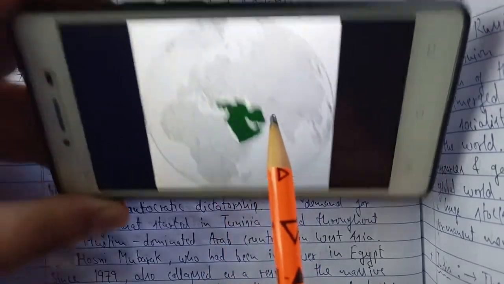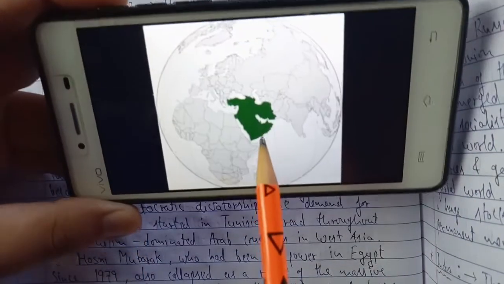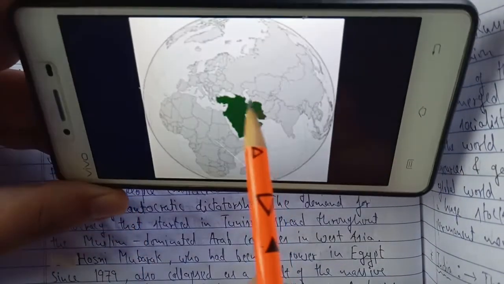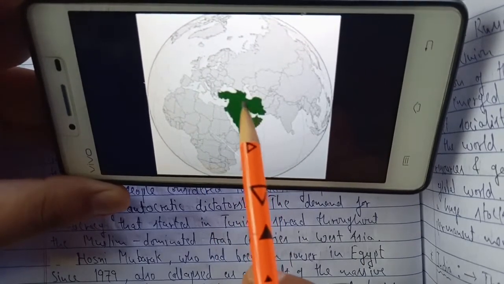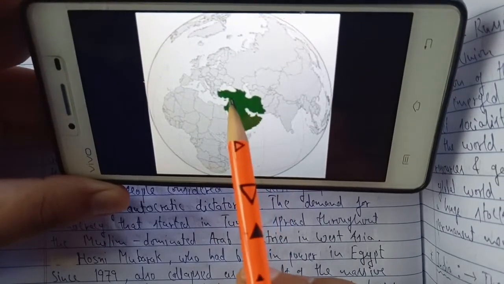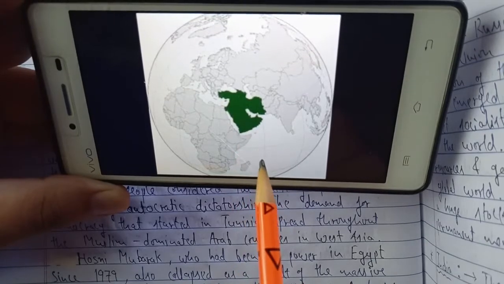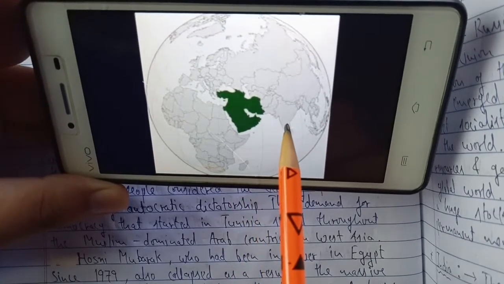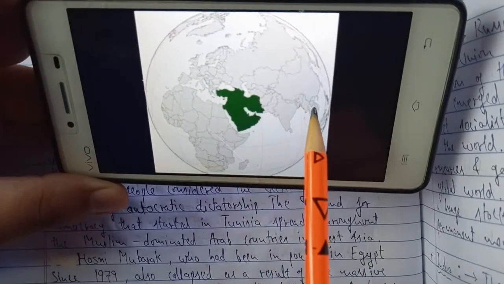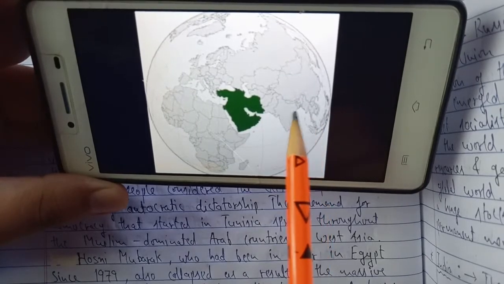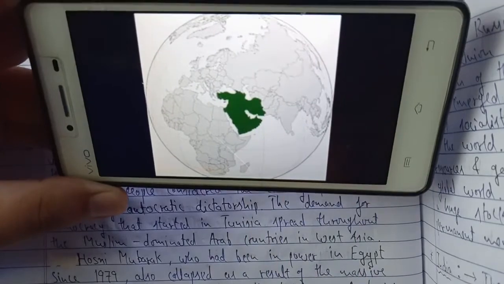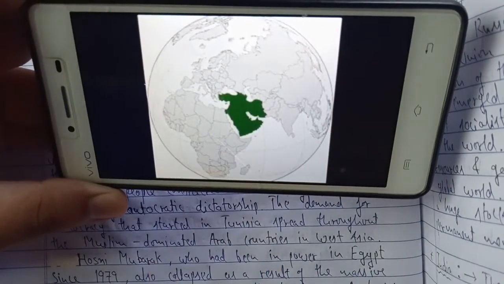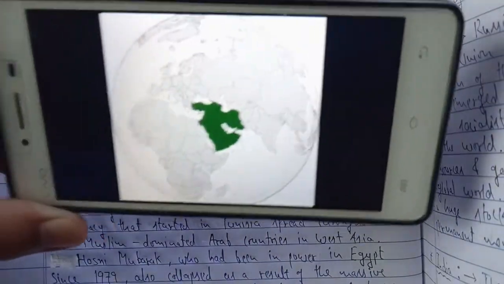The topic I am reading, Arab Spring, is totally relevant to this green shaded part, which is West Asia. This is also called the Middle East, but if I talk about this whole area, it is called West Asia. India is in South Asia, and this is Southeast Asia, which chapters we have already covered. So this is about West Asia. I hope you have understood the location of West Asia at least.